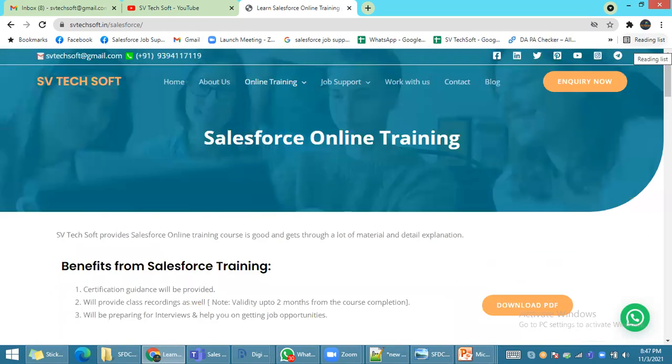What types of certifications are available in Salesforce? Salesforce has a lot of certifications. As I mentioned, admin comes under Salesforce Administrator, ADM 201. Then developer comes under Platform Developer 1 and App Builder. Then CRM comes under two modules, Sales Cloud and Service Cloud. Sales Cloud Consultant is one certification. Service Cloud Consultant is another certification.